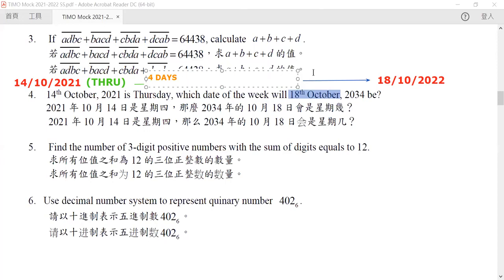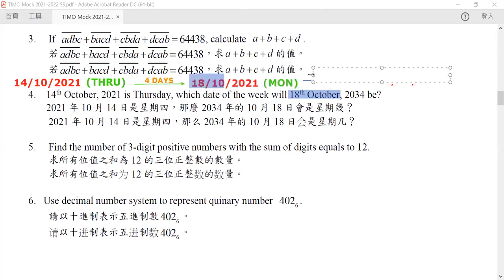How many days have passed from the 18th of October 2001 to the 18th of October 2002? It is 365 days, right? Exactly a year. That is why we want to align the ending date, so we can count it year by year.